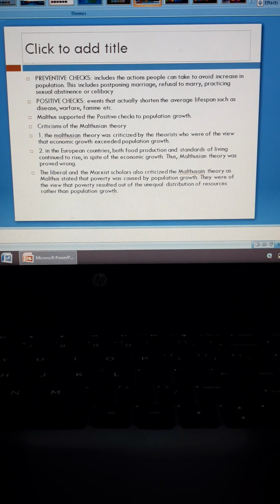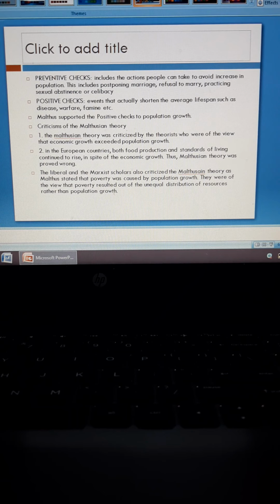These are the events that actually naturally do it. They naturally shorten the average lifespan of humankind, such as disease, warfare, famine, etc. So when there is a disease or warfare or famine in the world, then people start dying. So eventually the population will be controlled, and all of this happens naturally without the will of people, right? Like the coronavirus, it has been killing so many people.